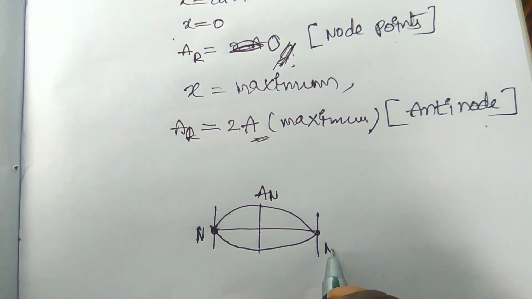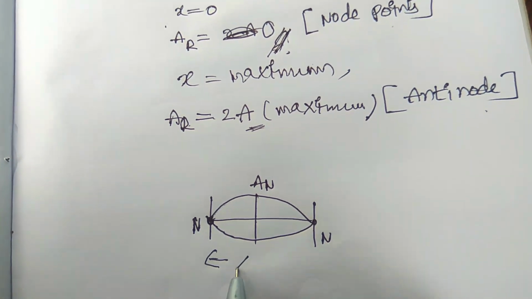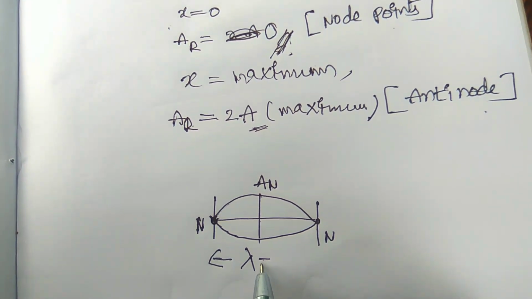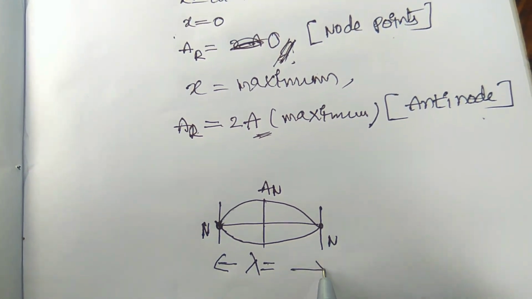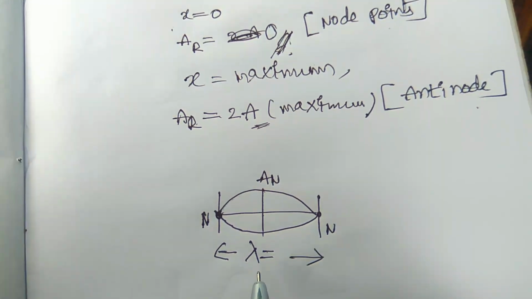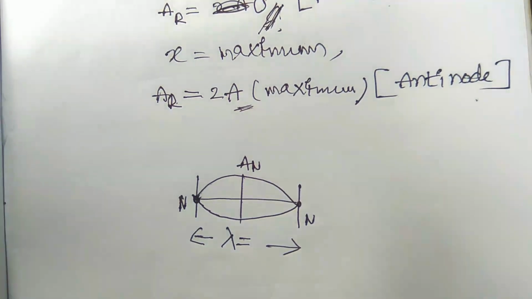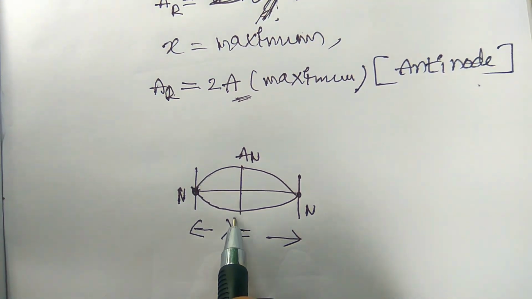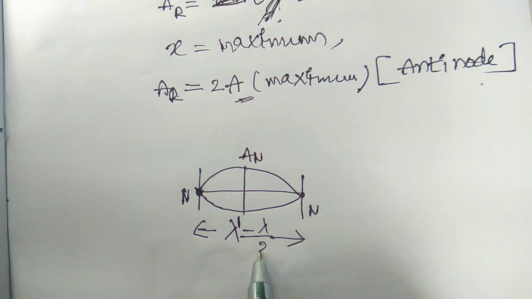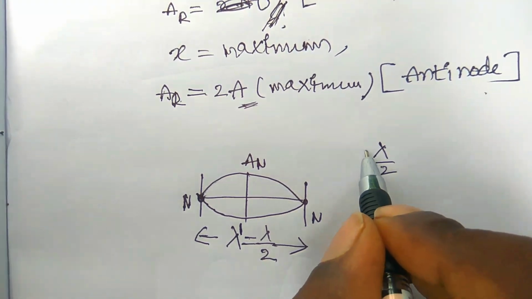The distance between any two node points, or between any two antinode points, is called the wavelength of the standing wave. So here the wavelength should be half of the wavelength of the transverse waves, lambda by 2.